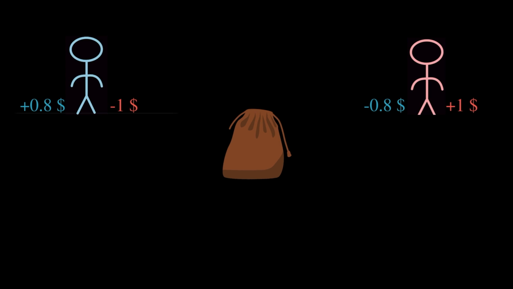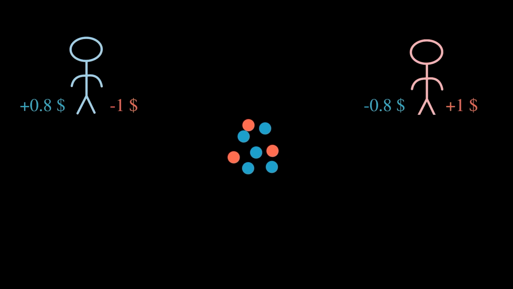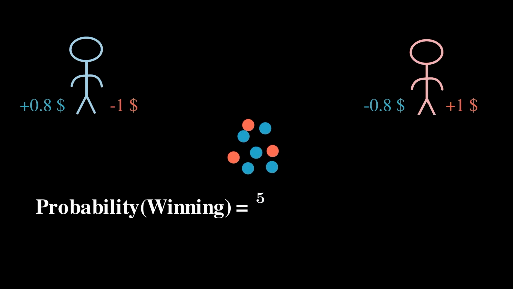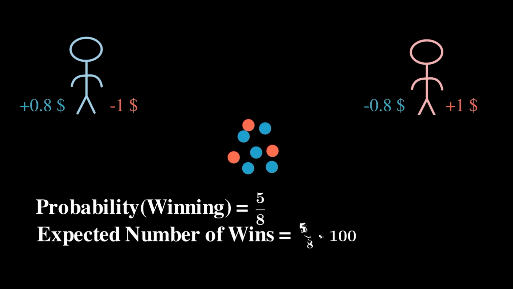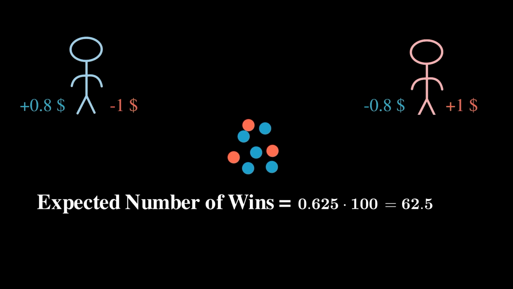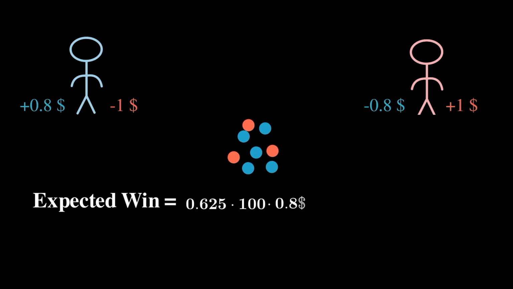Imagine you were to play 100 times. Sometimes you would win, sometimes you would lose, and so on. You play 100 times, and since you win with 5 out of the 8 marbles, the probability of winning is 5/8 for you for each time. So, on average you would win 62.5 times. You get 80 cents for a win. For 100 games, you can expect to win $50.